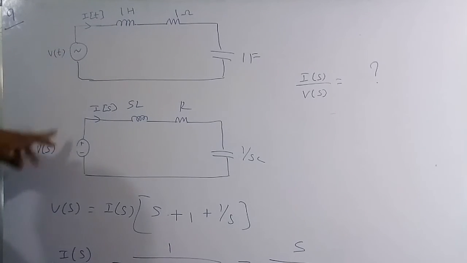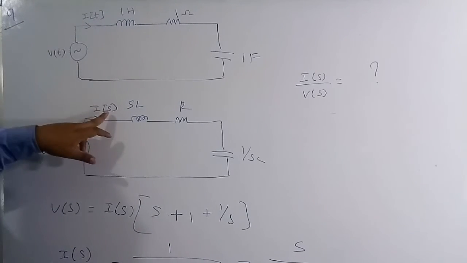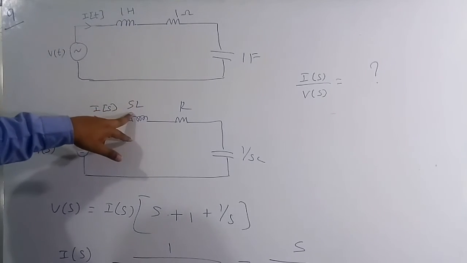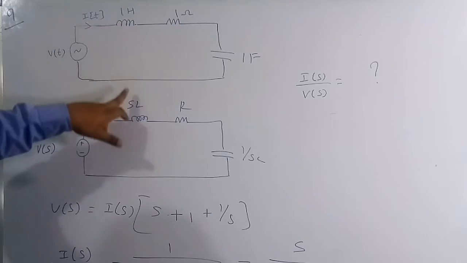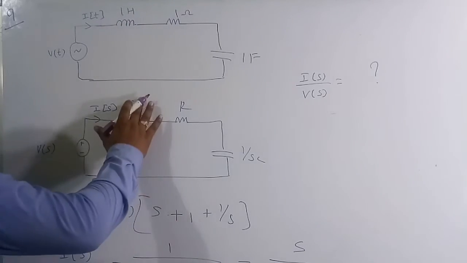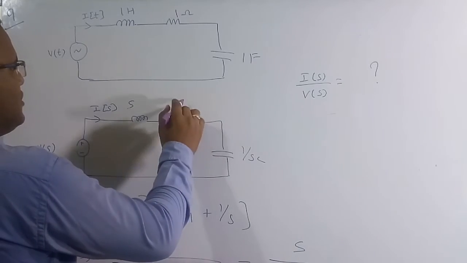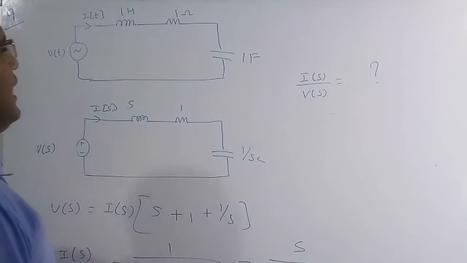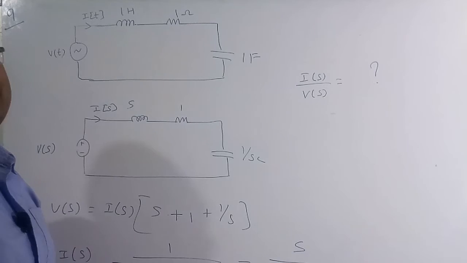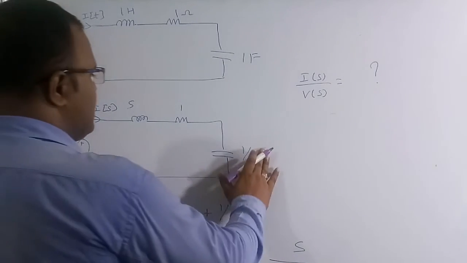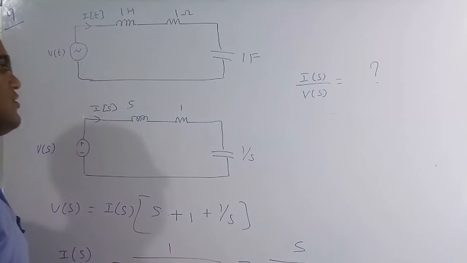Therefore V of t will become V of s and I of t will become I of s, and here L will become SL, S into L. The L value is 1, so S into 1 is nothing but S. The resistor is 1 ohm, so it doesn't change, it will be the same, 1. And the capacitor will become 1 by SC. Here the C value is 1 farad, so 1 by S into 1 is nothing but 1 by S. Now the circuit is simplified.